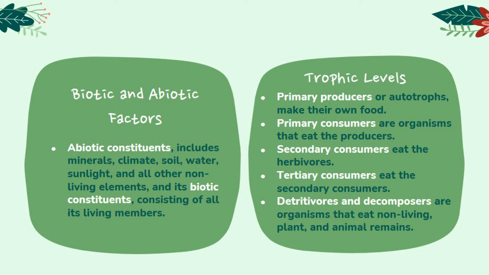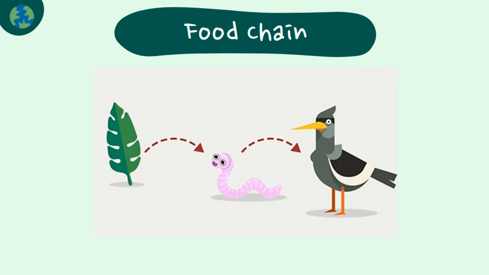The detritivores and decomposers are the final part of food chains. The detritivores are organisms that eat non-living plant and animal remains. For example, scavengers such as vultures that eat dead animals. The food chain describes who eats whom in the wild. Every living thing, from one-celled algae to giant blue whales, needs food to survive. Each food chain is a possible pathway that energy and nutrients can follow through the ecosystem.